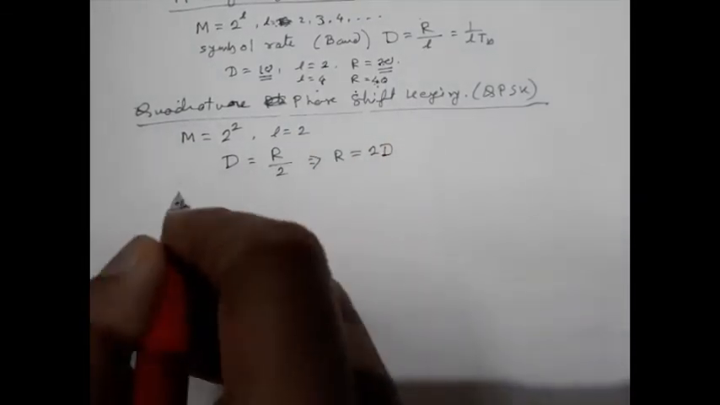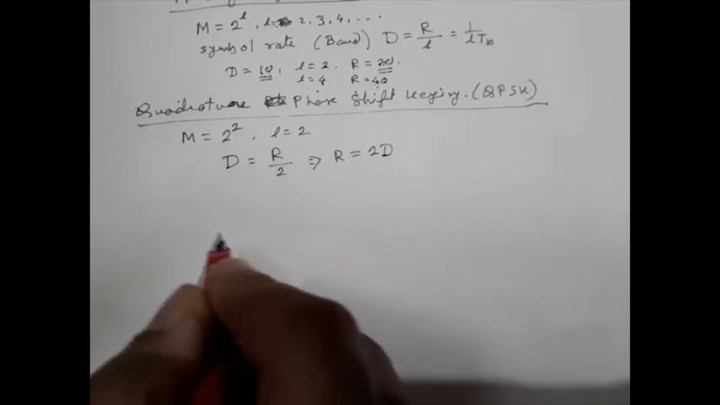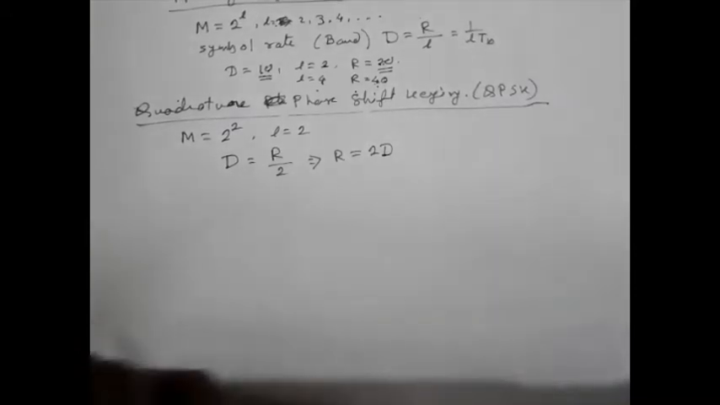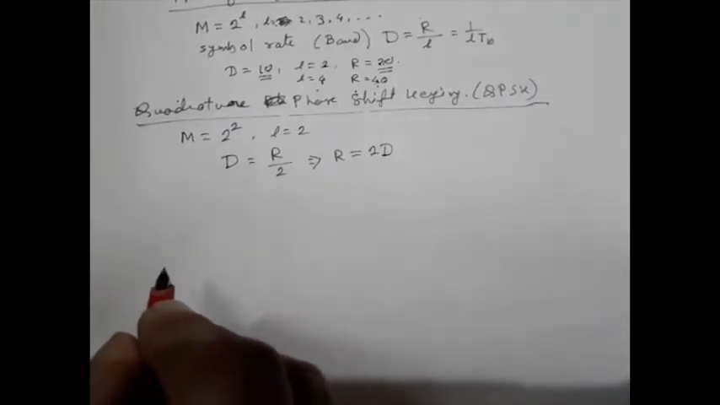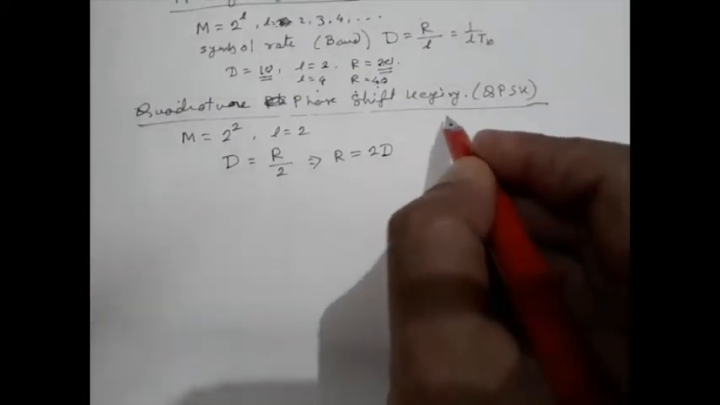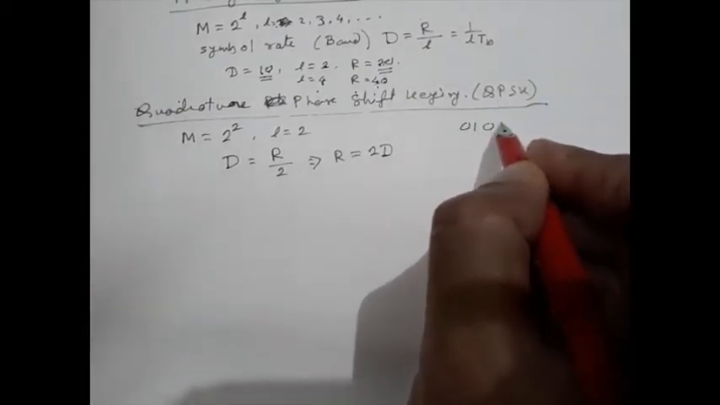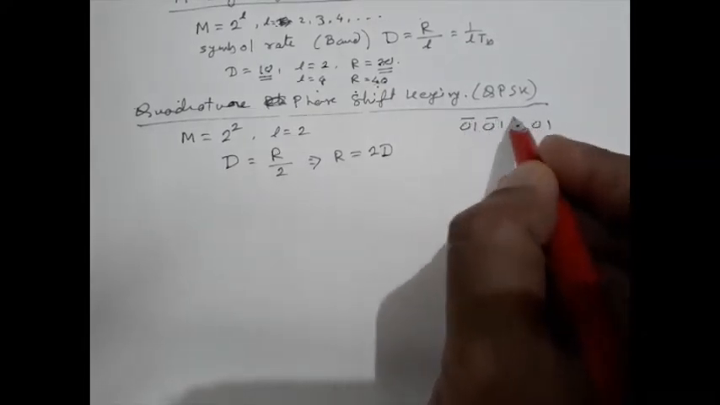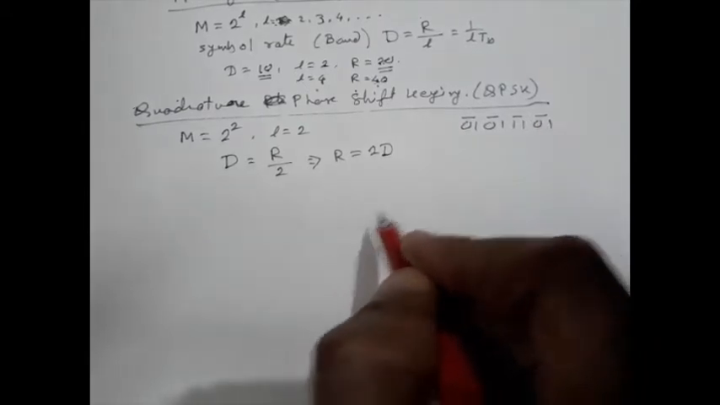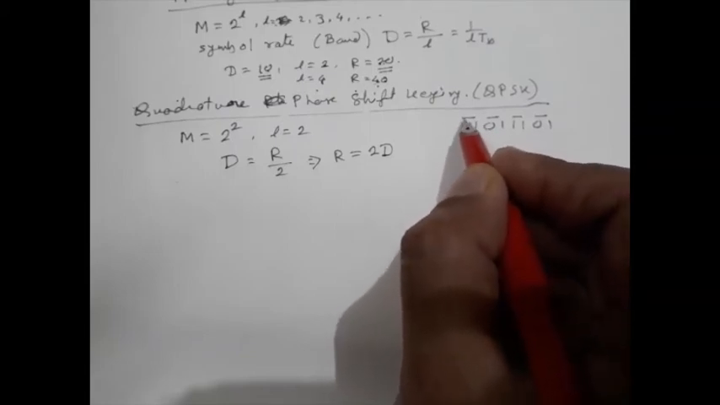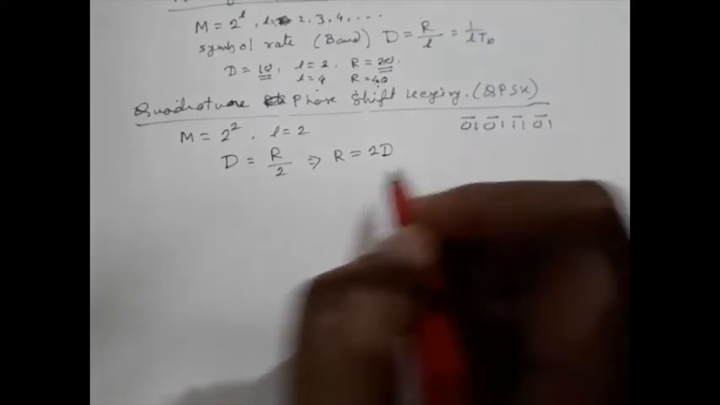Now in QPSK, one of four possible signals is transmitted during each signaling interval, with each signal uniquely related to a dibit. What is a dibit? If you consider a string of bits like this, then two successive bits are the dibit. That means the symbol will change depending on the value of the dibit, not a single bit, but the value of the dibit, 2 bits in succession.